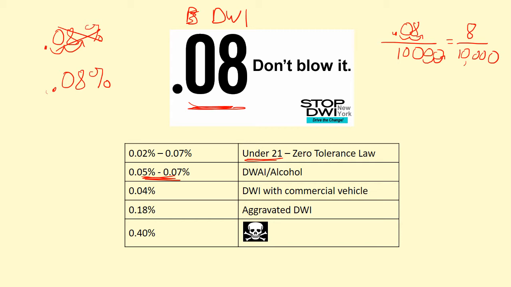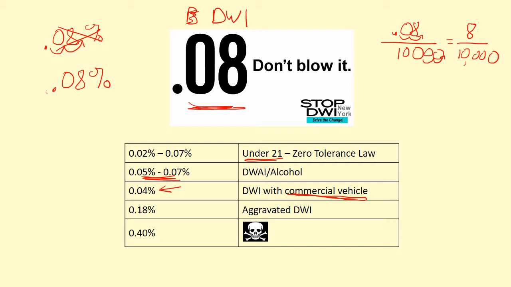They also up the penalty if you're driving a commercial vehicle, like a bus or a truck of some sort. I imagine that because those vehicles are much heavier and have the potential to do more injury and damage, they cut that limit down to 0.04%, if you're driving a commercial vehicle.